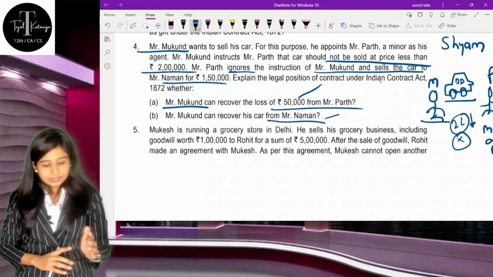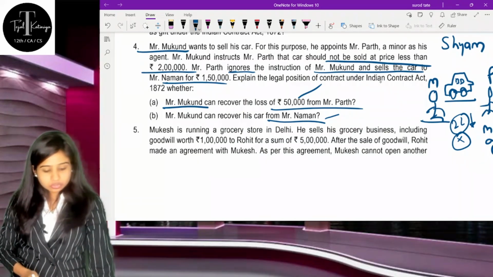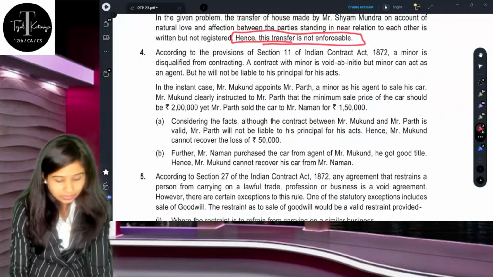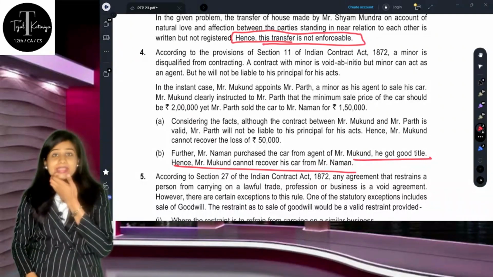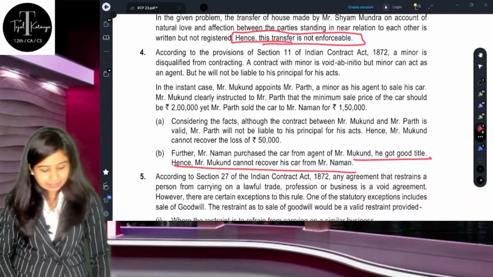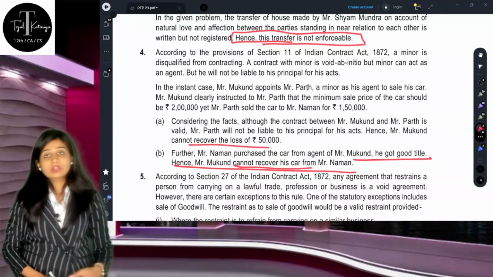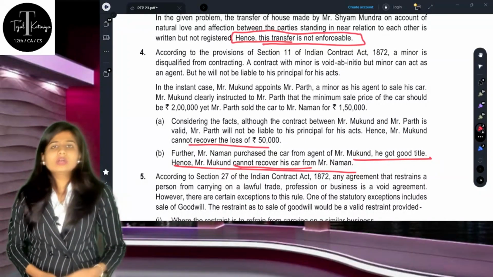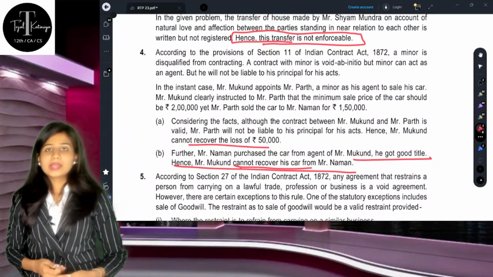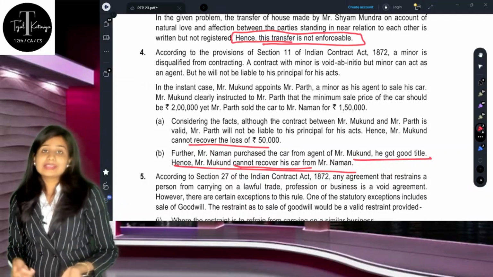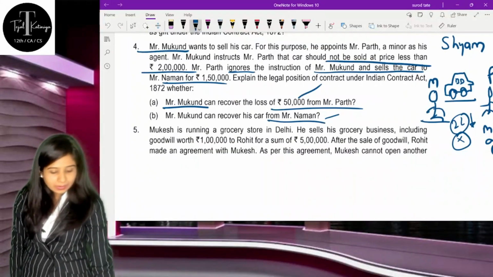So understand, here you should mention that yes, even though it's a principal agent relationship, because Mr. Naman has got the car and he purchased it from the agent, hence he cannot recover that car as well. He cannot recover the car, and he cannot recover the loss of 50,000 also, because he appointed the minor as his agent. So all the acts done by the minor will be considered as done by the principal itself, and he cannot claim anything.